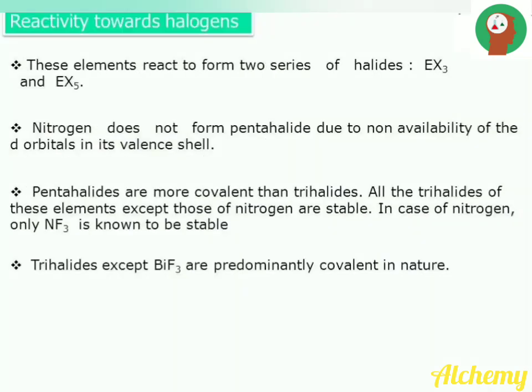The next property is reactivity towards halogens. The elements react with halogens to form two types of halides, EX3 and EX5, where E is any one of the nitrogen family elements and X is the halogen. Examples are nitrogen trifluoride, phosphorus pentachloride, phosphorus trichloride, etc. Nitrogen does not form pentahalide due to non-availability of d orbitals in its valence shell.